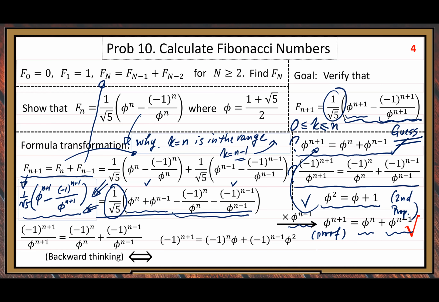First, I removed the denominator part by multiplying by the common denominator, phi to the n plus 1. You multiply both sides of that equality, because we need to verify it. We use backward thinking, all right?